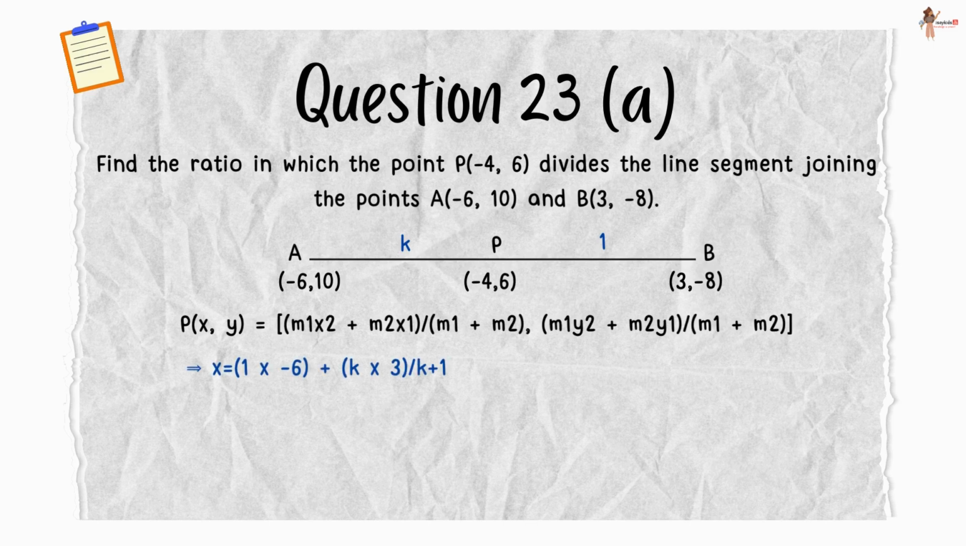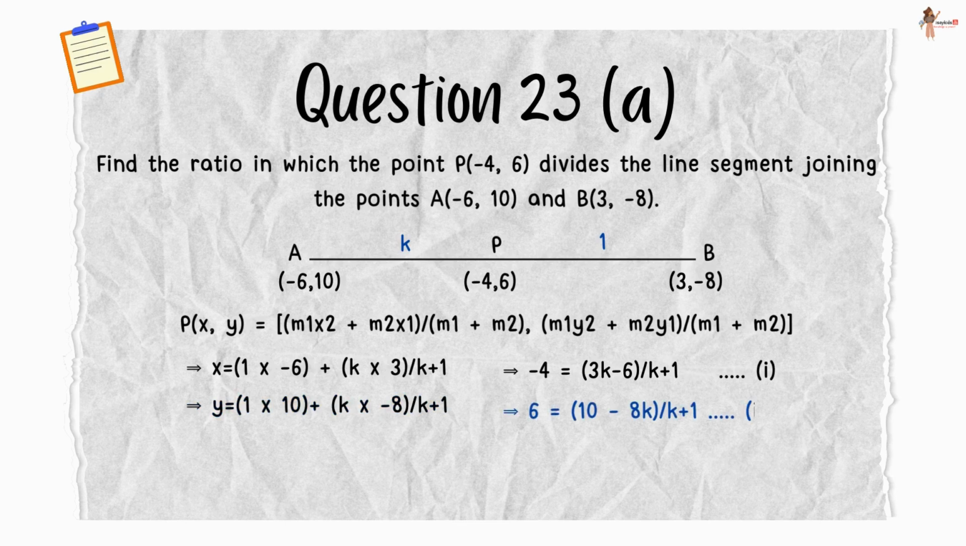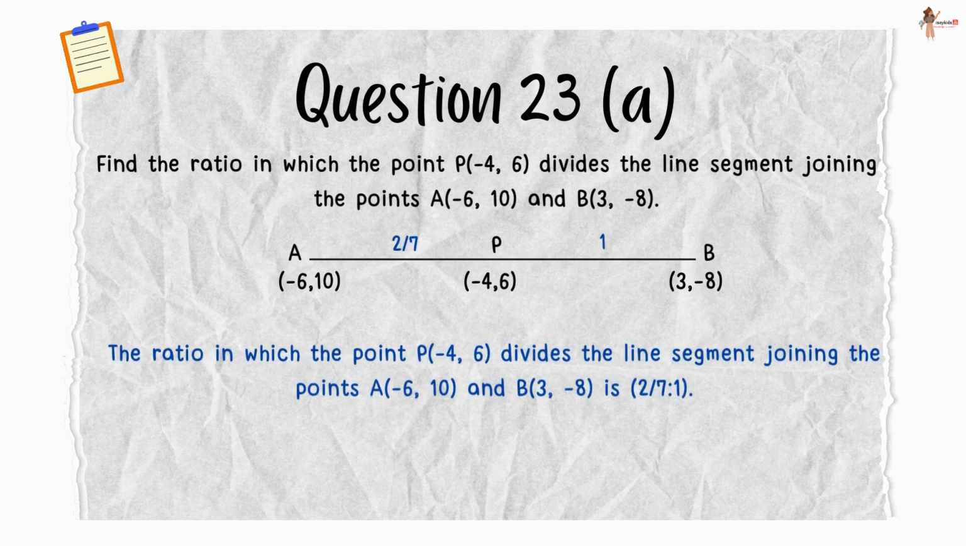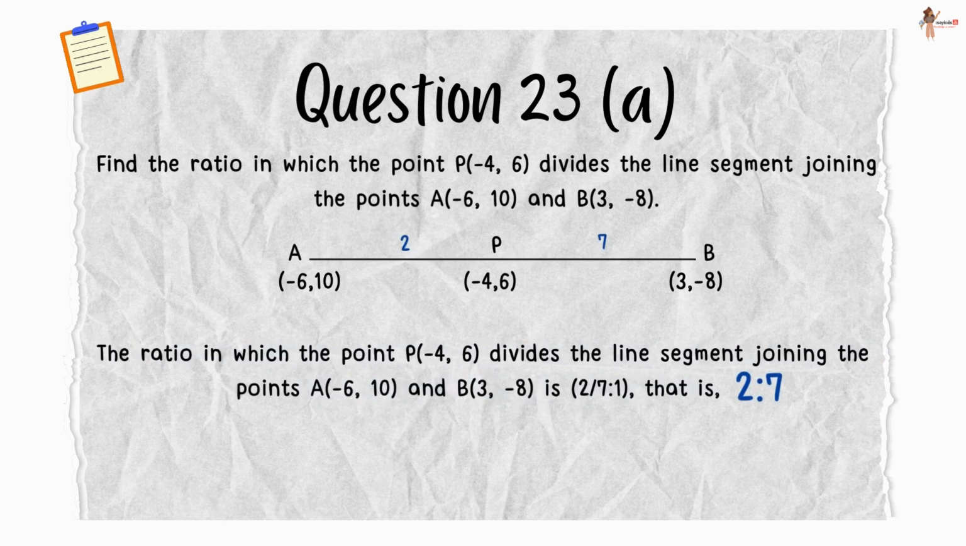Substituting the given values, we get minus 4 is equal to 3k minus 6 upon k plus 1 and 6 is equal to 10 minus 8k upon k plus 1. Let's divide both the equations. We get minus 4 by 6 is equal to 3k minus 6 upon 10 minus 8k, which gives k as 2 upon 7. Therefore, the ratio in which the given point divides the line segment joining the points A and B is 2 by 7 is to 1, or we can say 2 is to 7.